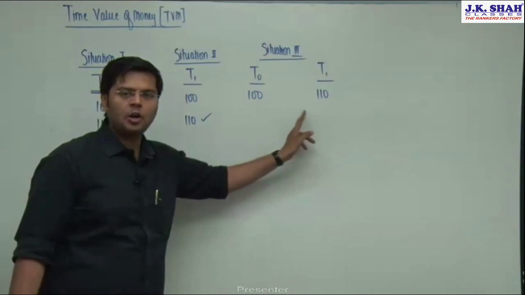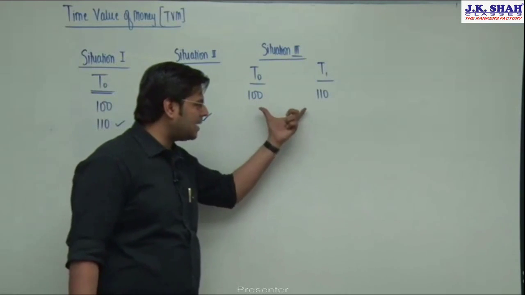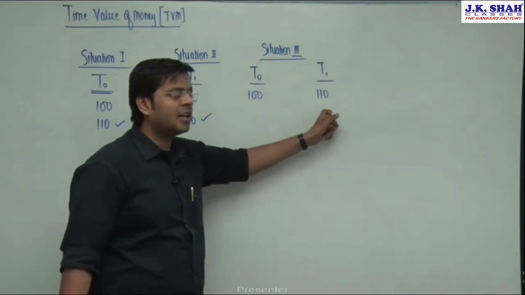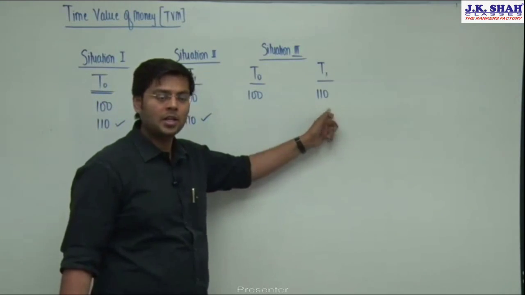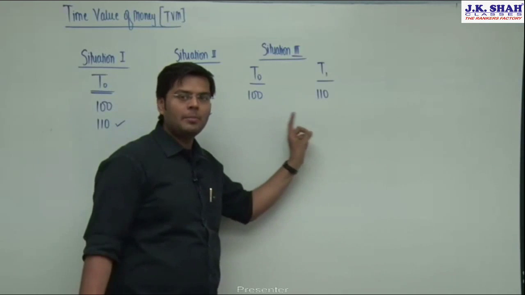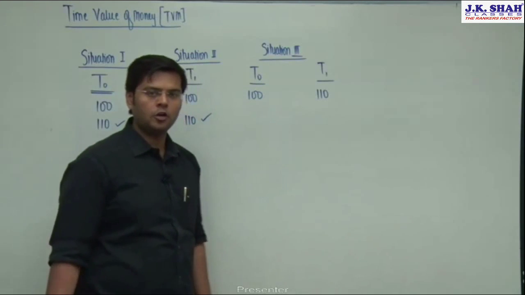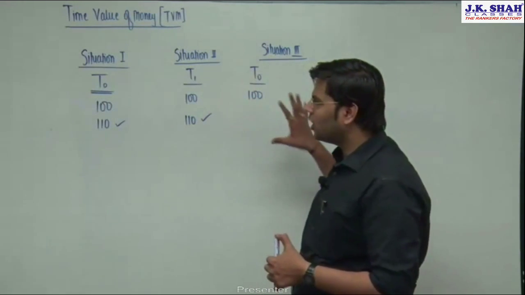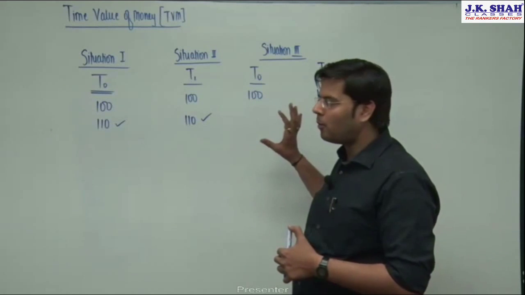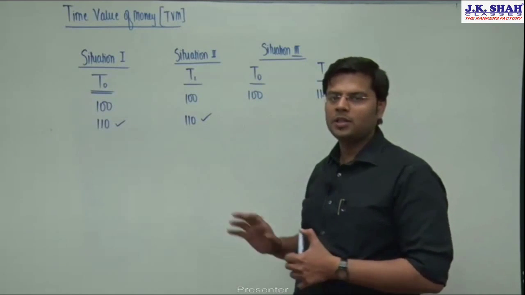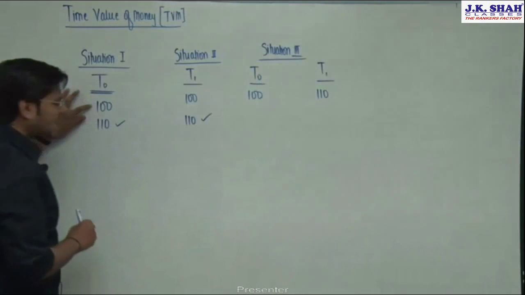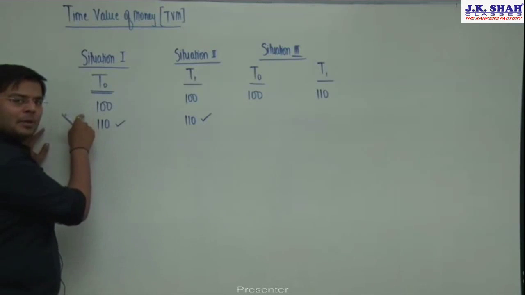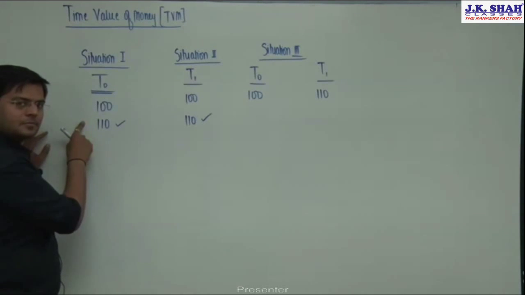The reason we cannot take a decision here immediately is because of the timing difference. This 100 rupees is today and this 110 rupees is after 1 year. So because of the time gap, we are not able to decide which option to go for. So friends, can I say one thing? If you consolidate all the information I gave in these situations, one thing is for sure: present value of money is directly comparable with present value of money.